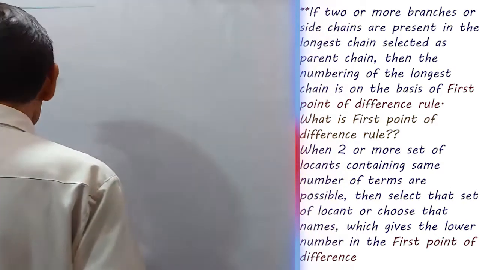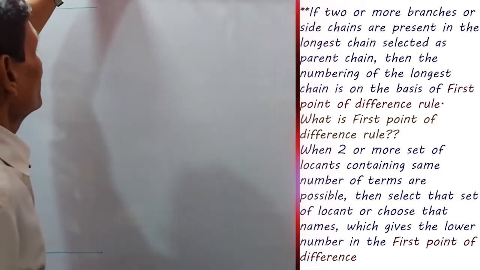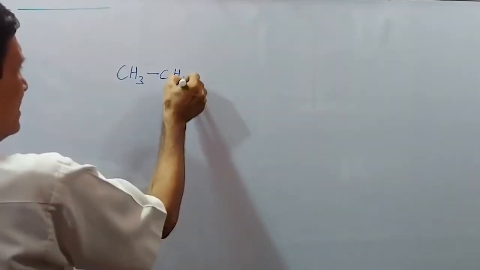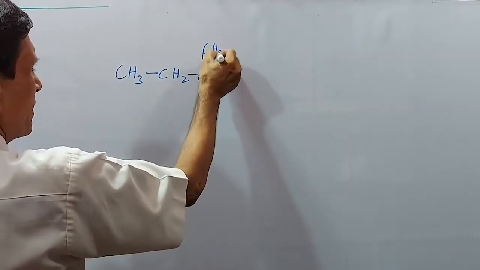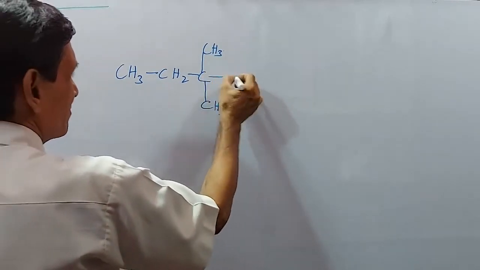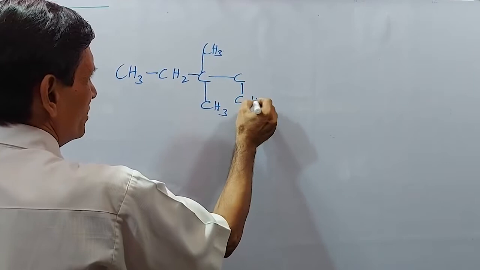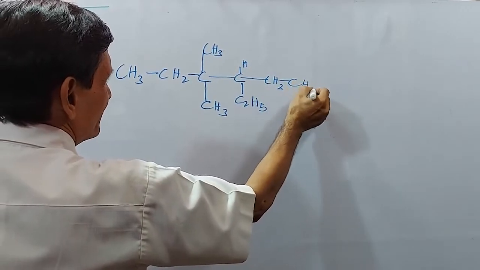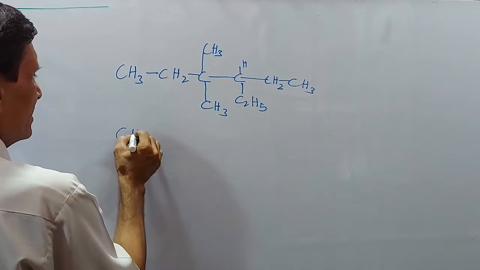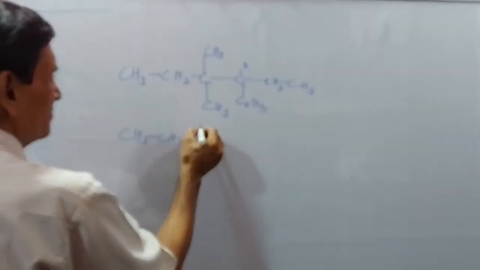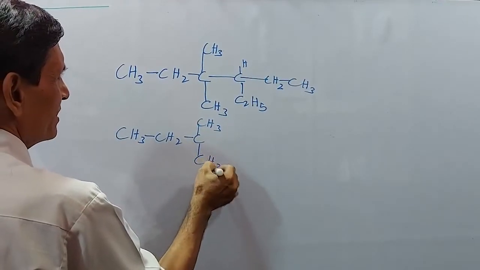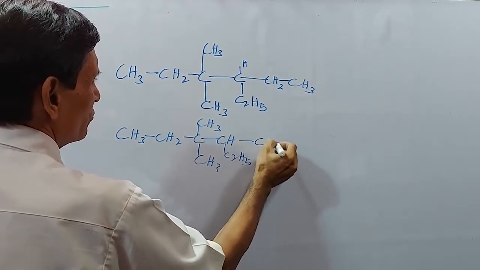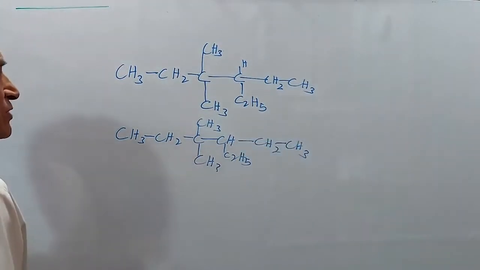First, here in this case of naming alkanes, I am writing CH3, CH2, with 2 branches, CH3, C2H5, CH2, CH3, and the same compound again, CH3, CH2, CH3, with C2H5, CH2, CH3. The same compound I have written 2 times.